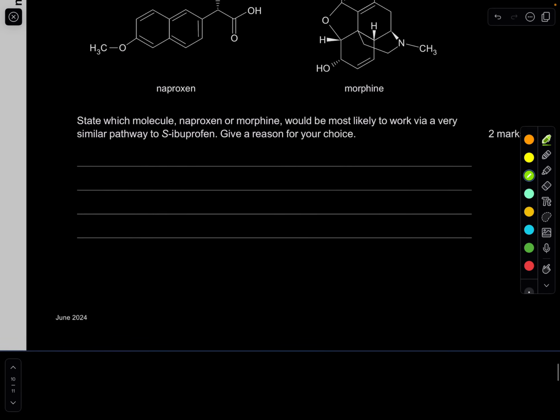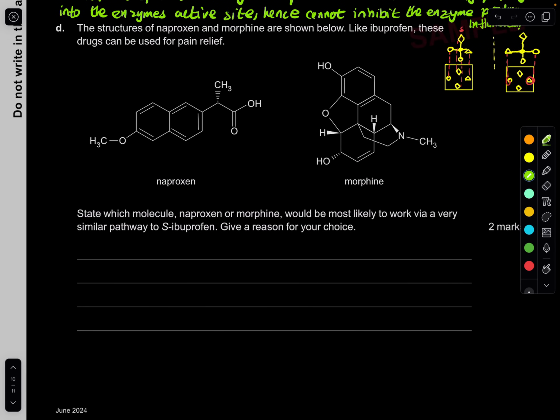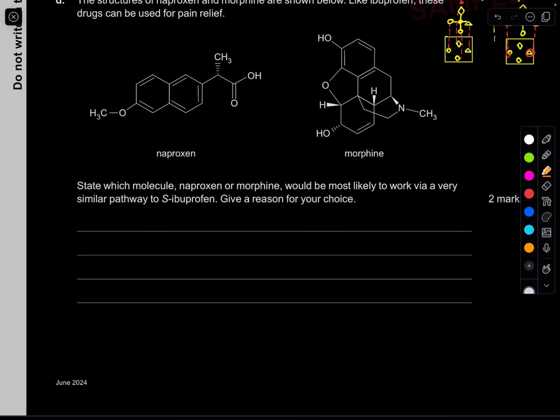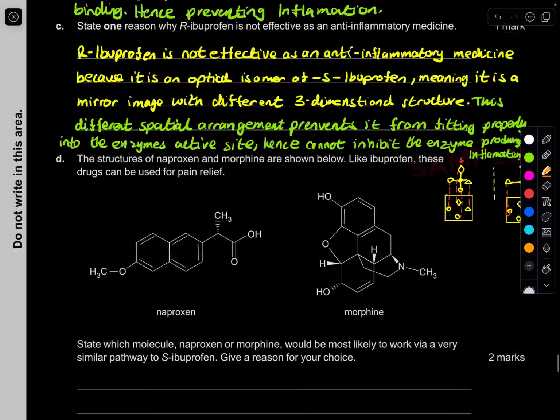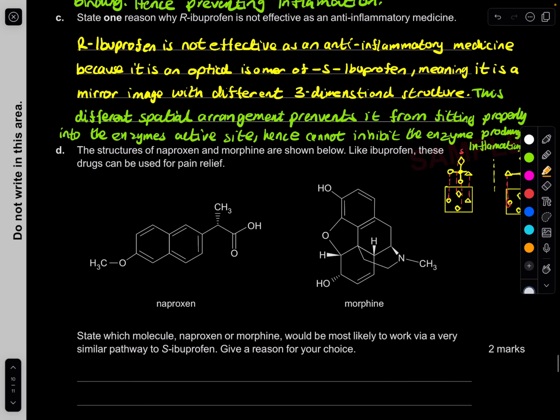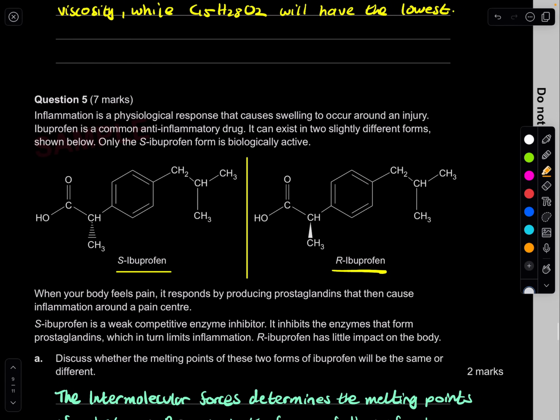The last one, let's smash this one. The structure of naproxen and morphine are shown below. Like ibuprofen, these drugs can be used for pain relief. So, state which molecule, naproxen or morphine, would be most likely to work through a very similar pathway to S-ibuprofen. Give the reasons for your choice. So, like we said, if it works in a similar structure, it means it fits and probably has a lot of similarities. Let's look at the difference. Now, I'm not joking, naproxen looks the closest to these.